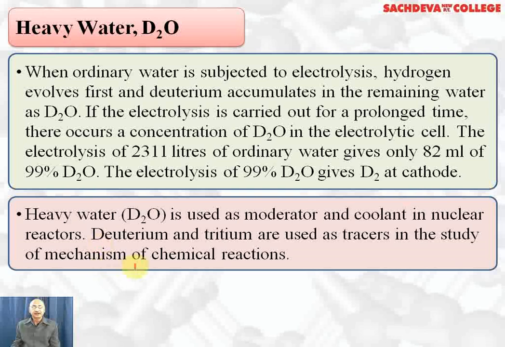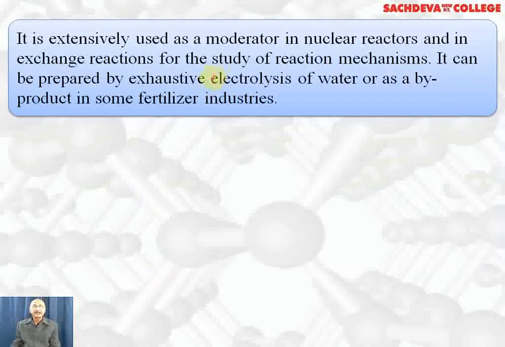That is, in the reactions, which bonds are broken can be studied by isotopic effect, where ordinary hydrogen is substituted with heavy hydrogen and rate of the reaction is studied. If it is affected, it means C-H bond is broken during the reaction. So this helps in determining the mechanism of the reaction. It is extensively used as moderator in nuclear reactors, that is, it slows down the speed of neutrons which are bombarding uranium-235 in nuclear reactor.